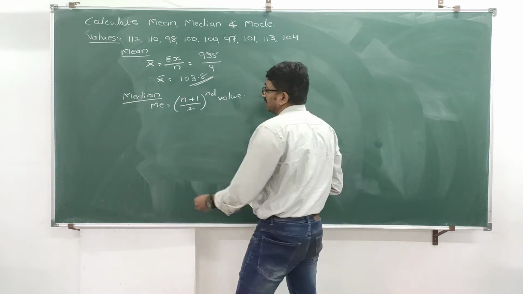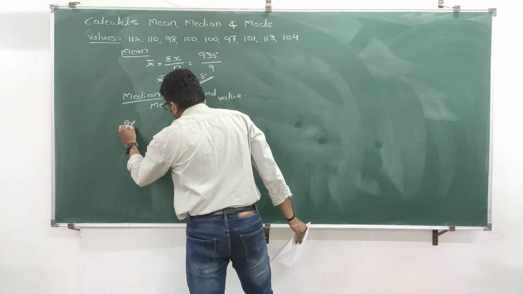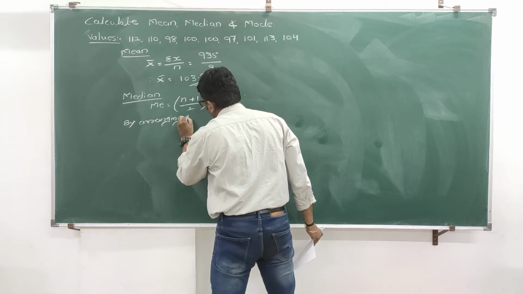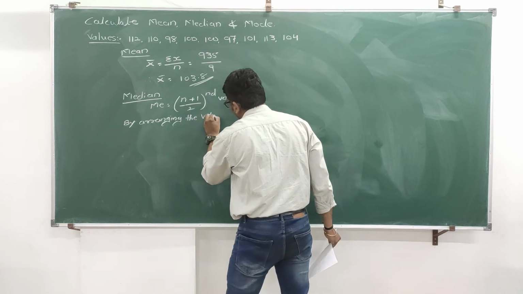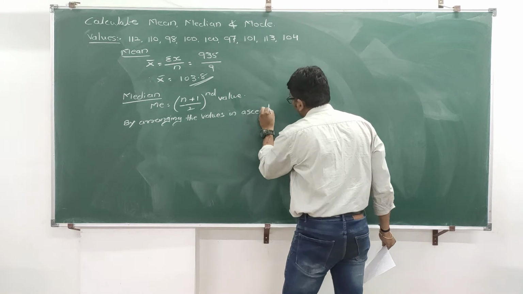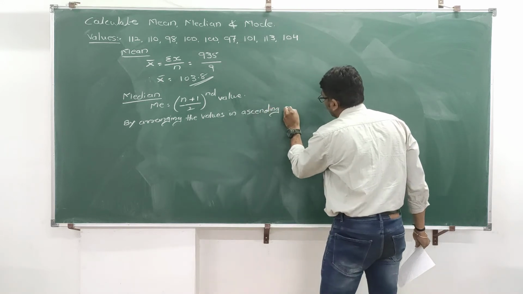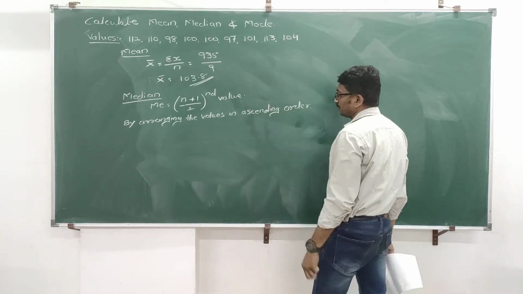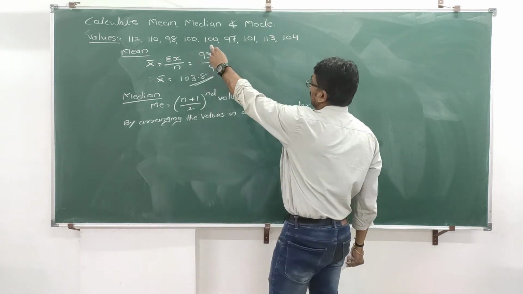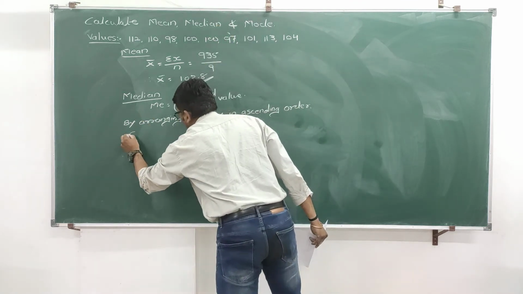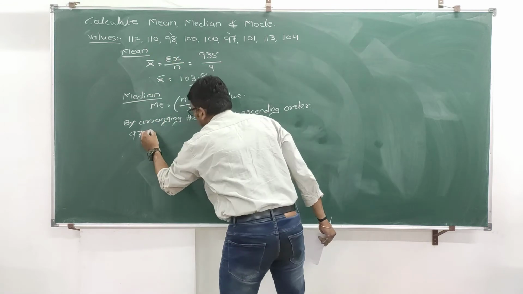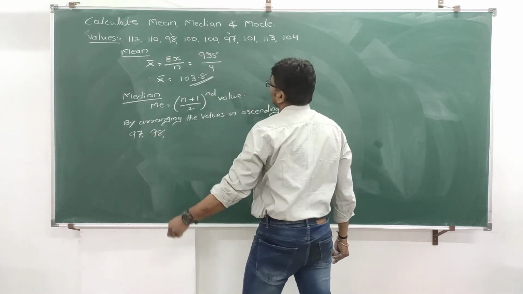Okay, we'll start. Here you write, by arranging the values in ascending order, below this you can arrange. Now, which is the lowest value in this? I think 97 is the lowest. So write 97 as the first value. Next lowest is 98. Next lowest is 100.